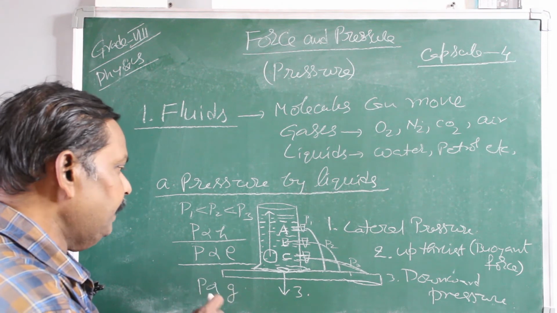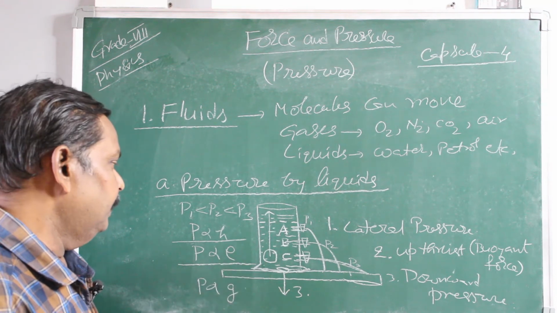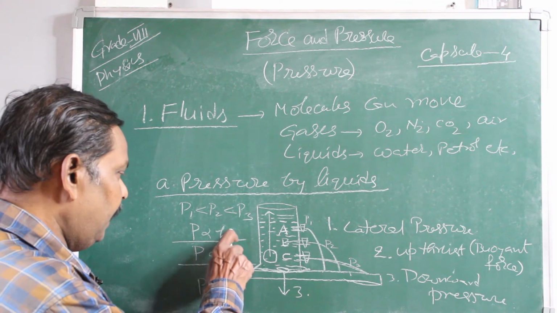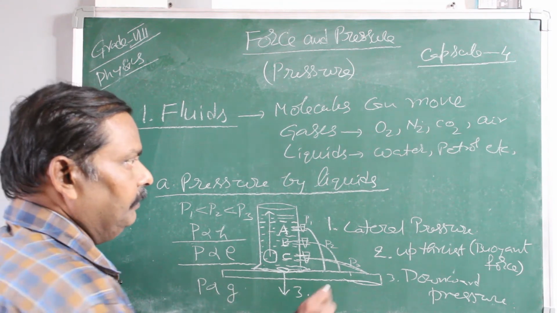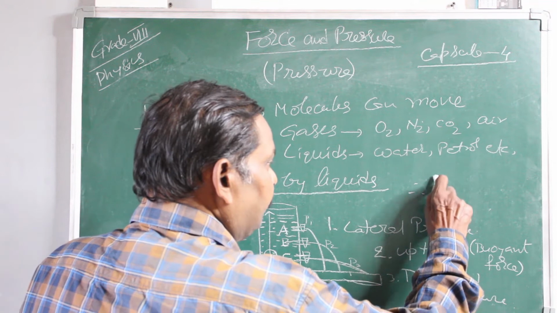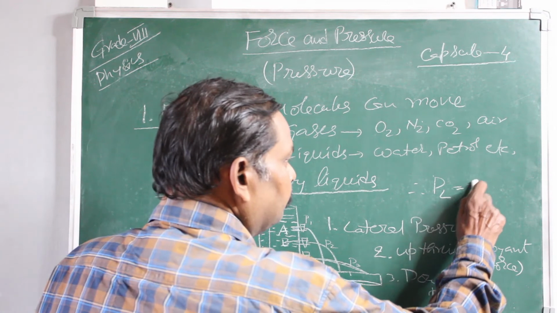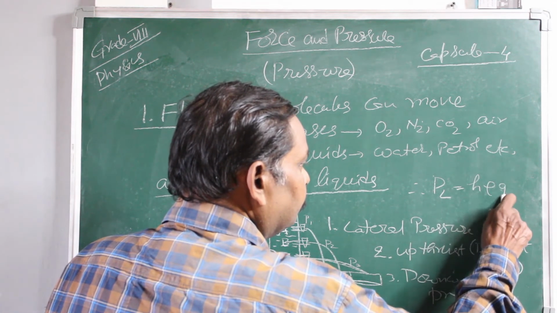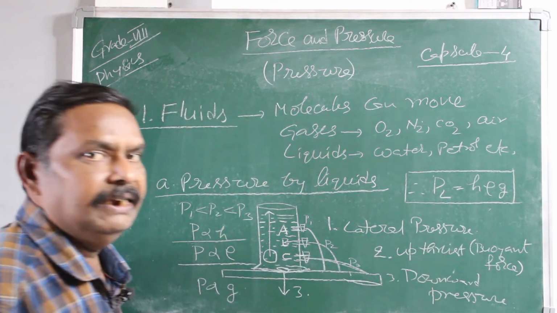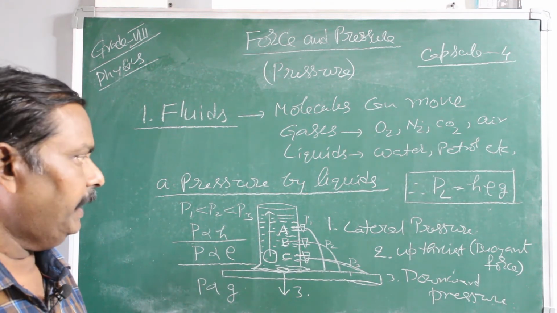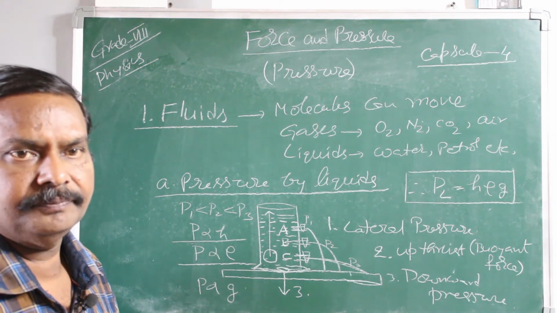So, pressure mainly depends upon liquid pressure. The pressure exerted by the liquid column depends upon three factors: height, density and acceleration due to gravity. Therefore, the pressure exerted by a liquid at a certain point is equal to H rho G. This is the formula to calculate the liquid pressure at a given point in water. So this is about the liquid pressure.